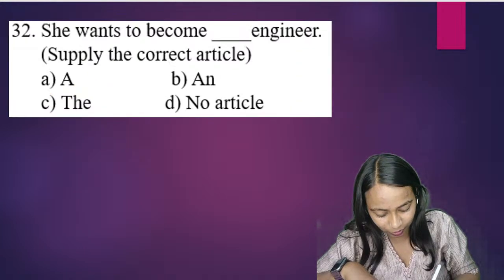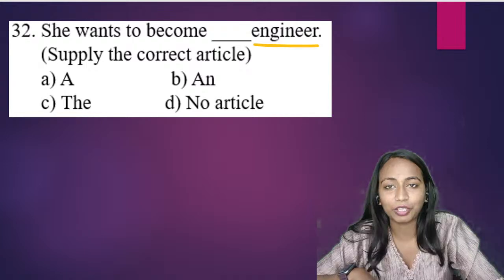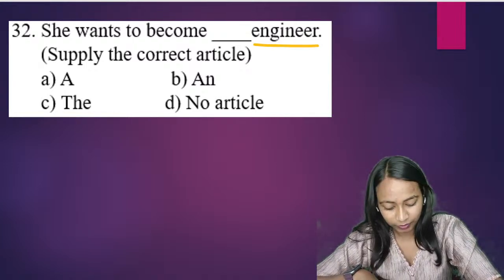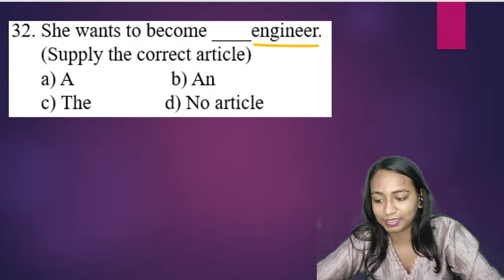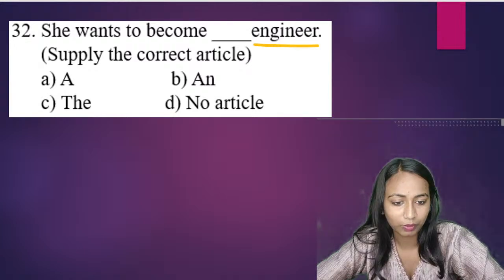The next question, question number 33. She wants to become blank engineer. What will be the correct answer? A, the, no article. What is going to be the right answer here? She wants to become blank engineer.